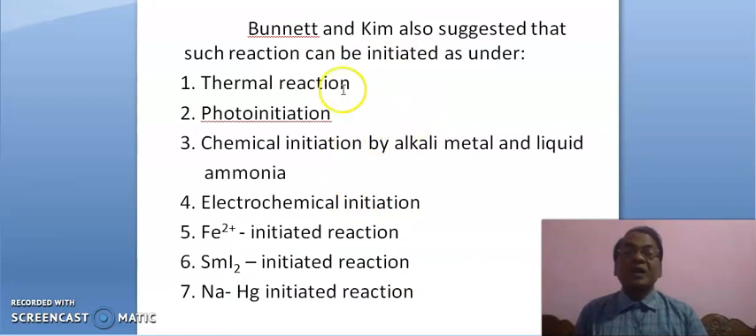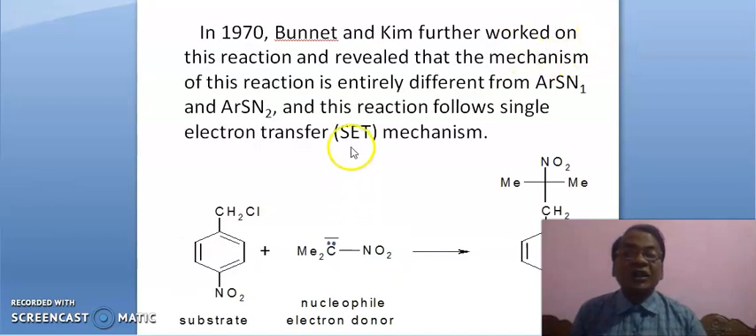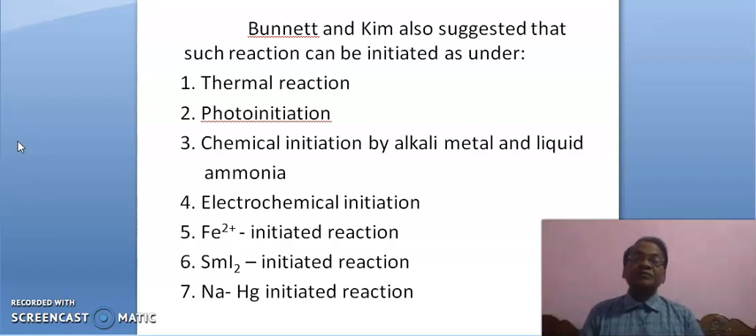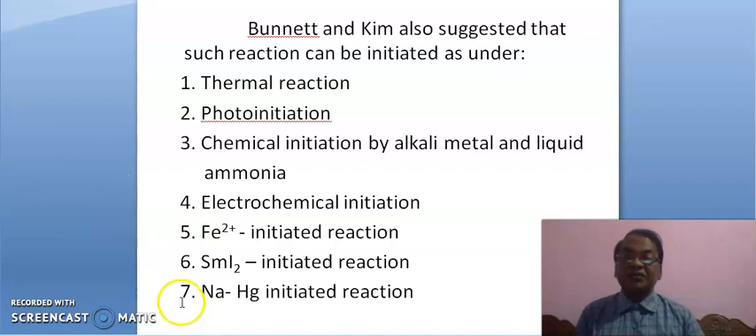Further, Burnett and Kim also suggested that the SRN1 mechanism is also called the SET mechanism, single electron transfer mechanism. Burnett and Kim also suggested that such a reaction is initiated by several means. Here 7 paths have been shown.